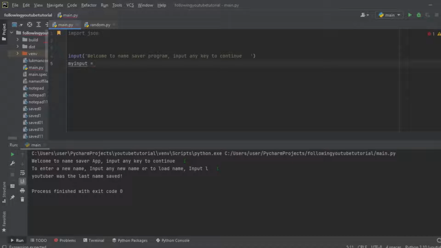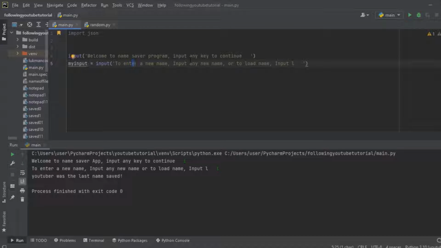We are going to write input, then "To enter a new name, input any new name, or to load name, input L."